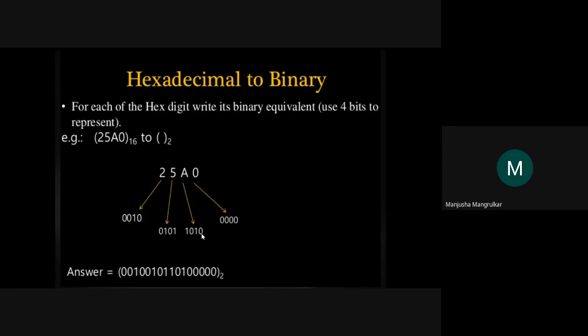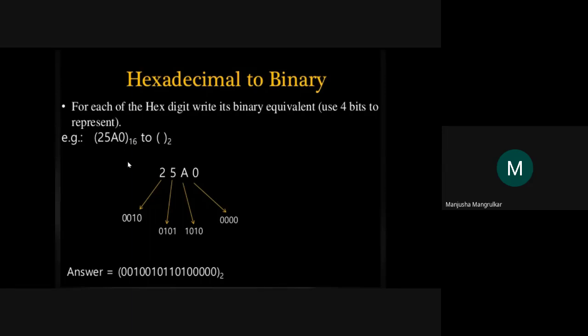A will represent 1, 0, 1, 0. 5 will represent 0, 1, 0, 1. And 2 will represent 0, 0, 1, 0. So the binary of the hexadecimal number 25A0 is 0010, 0101, 1010 and 0000. This will be the binary number of this hexadecimal number.